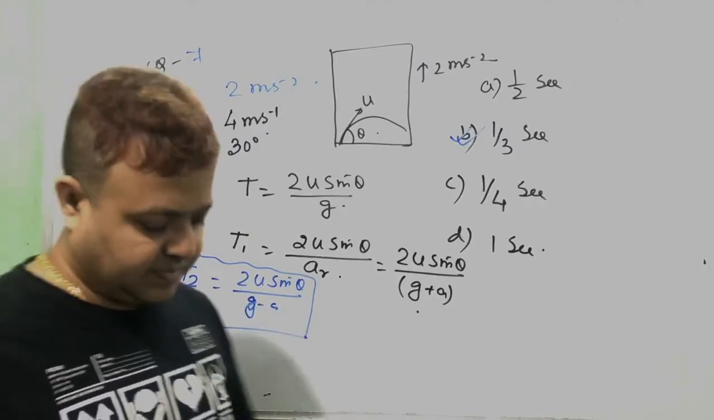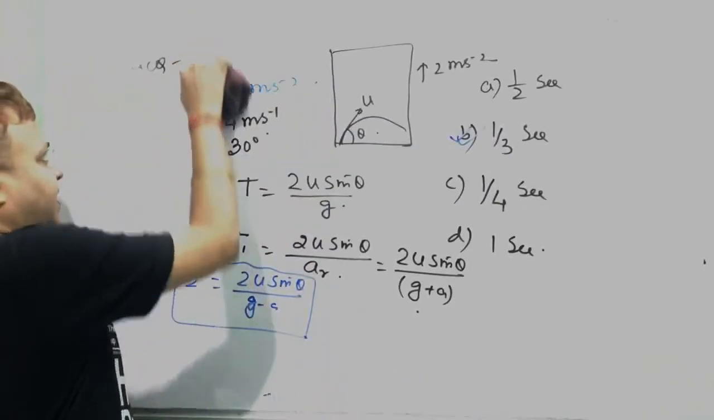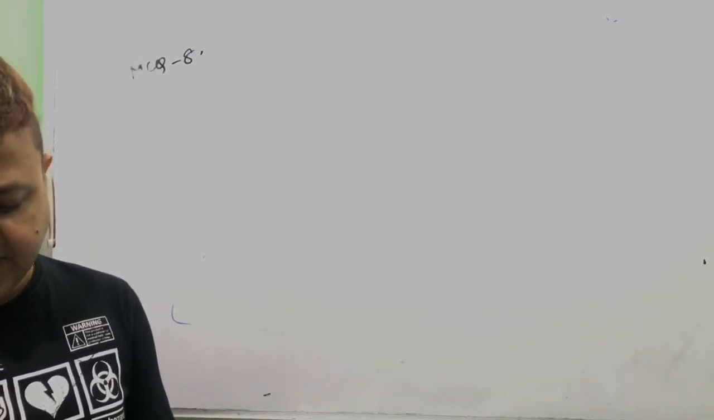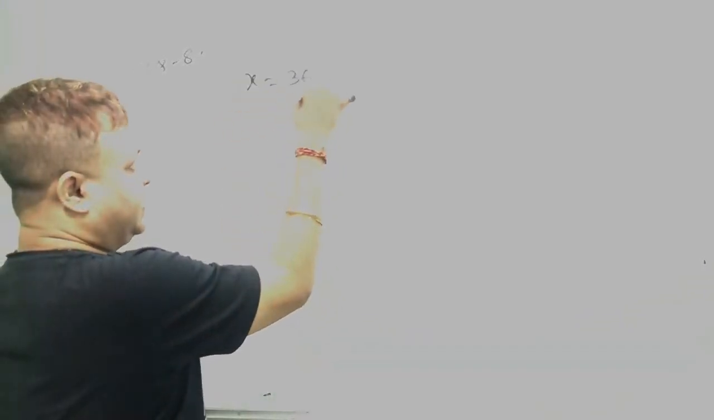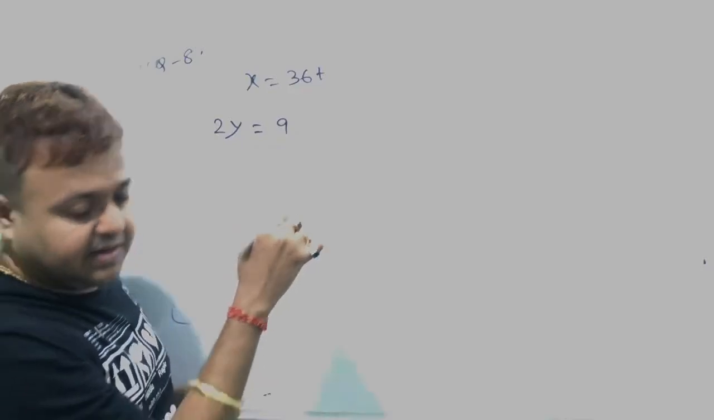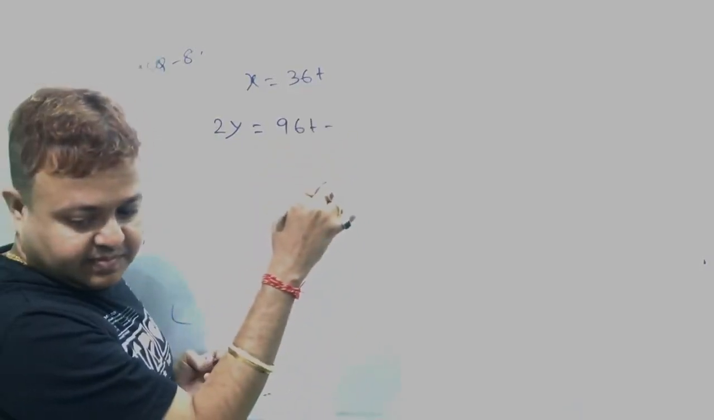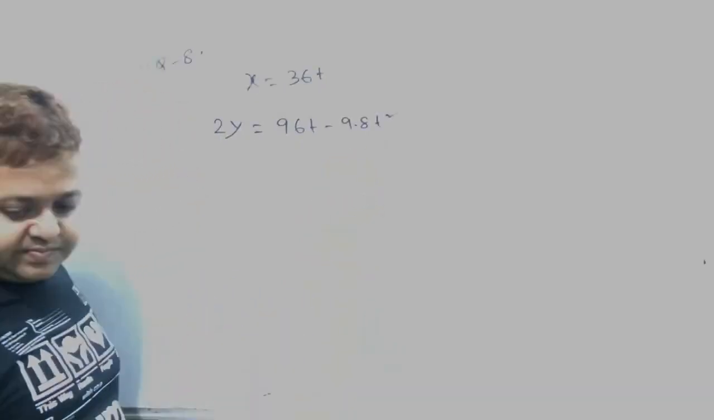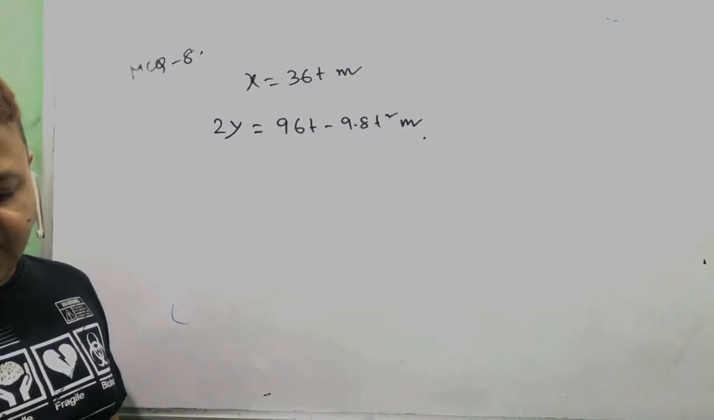Okay, next. Number 8. The equations of motion of a projectile are given by x equal to 36t and y equal to 48t minus 4.9t square, all in meters. Find the angle of projection.